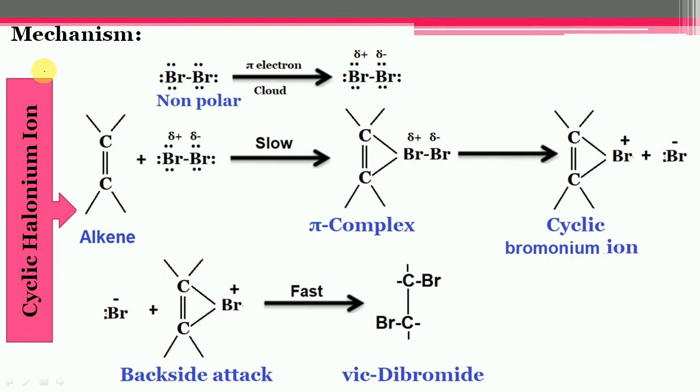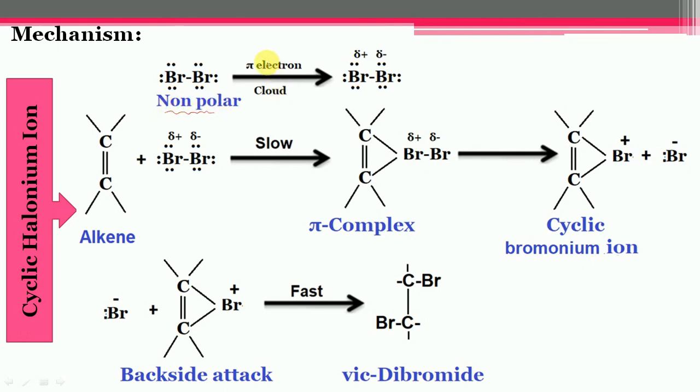To overcome the above mechanism, that is the electrophilic addition mechanism, a new mechanism has been assigned, which is called the cyclic halonium ion mechanism. In this case, addition of halogen to alkene involves the formation of a new kind of cyclic ion which is called a halonium ion, rather than a simple carbocation. So let us consider this mechanism in detail. The first step is similar. The bromine molecule is non-polar in nature.